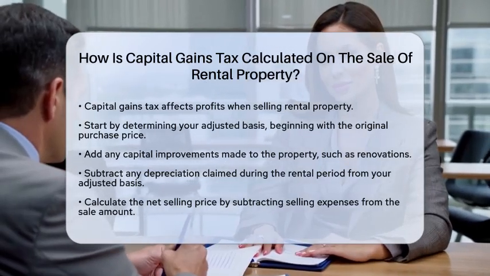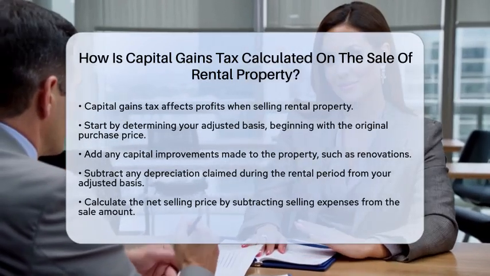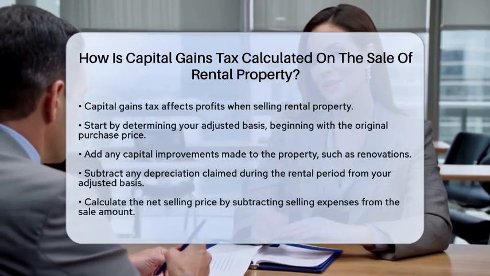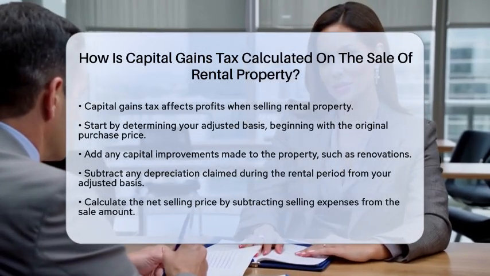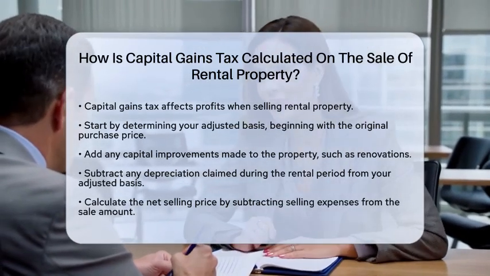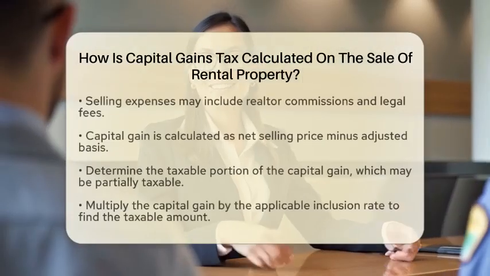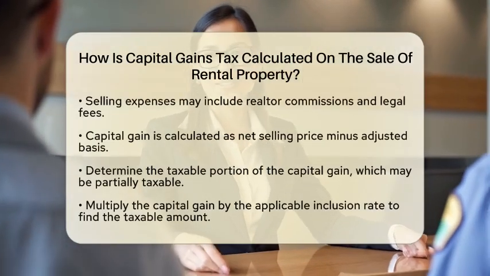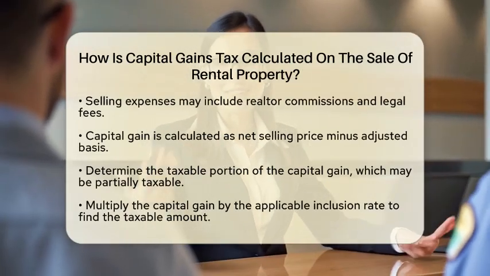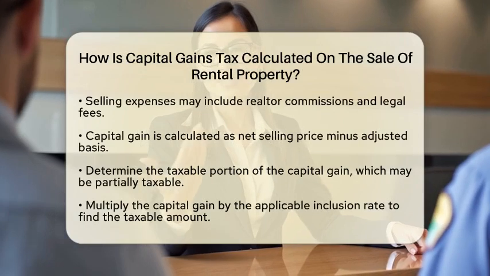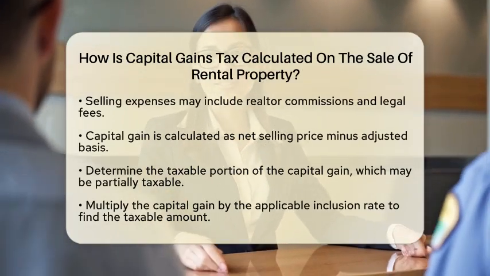Next, you calculate the net selling price. This is the amount you receive from the sale after subtracting selling expenses. Selling expenses can include realtor commissions, legal fees, and other costs directly related to the sale. Now let's calculate your capital gain. This is simply the net selling price minus your adjusted basis. So, if your net selling price is higher than your adjusted basis, you have a capital gain.